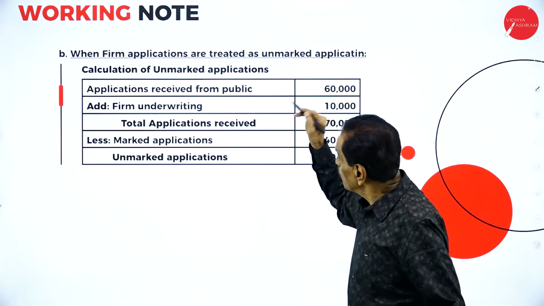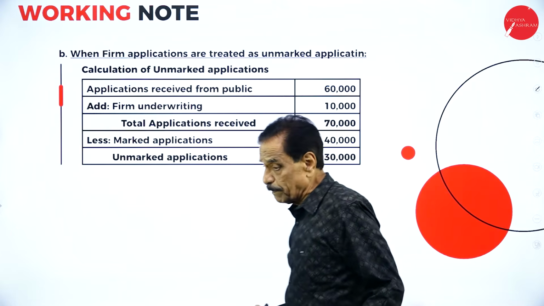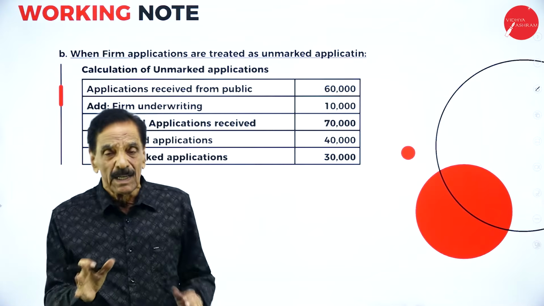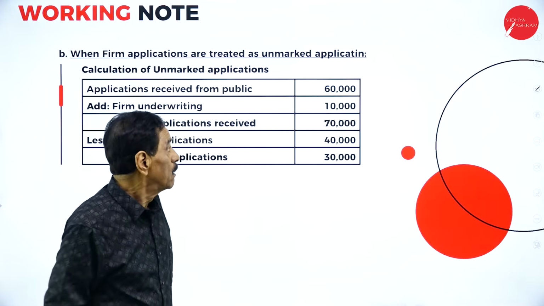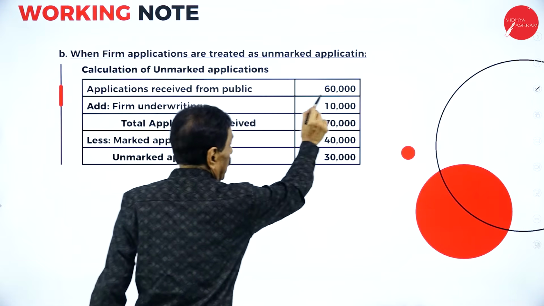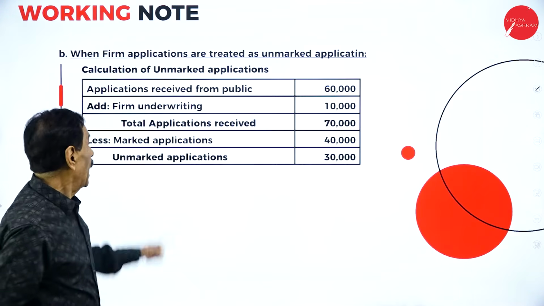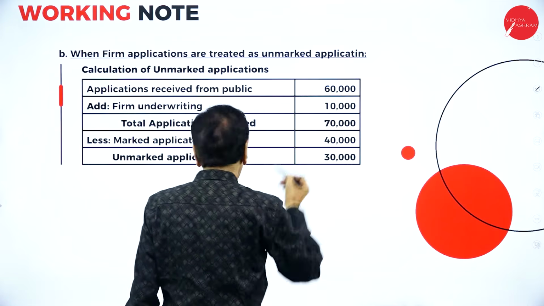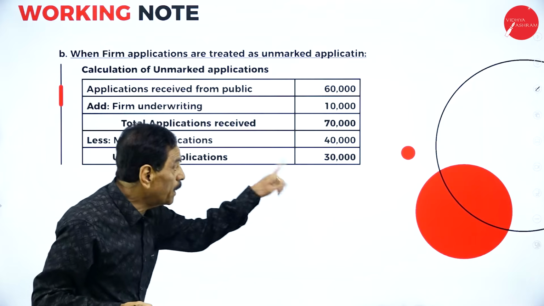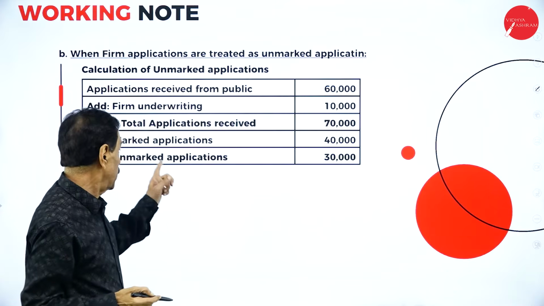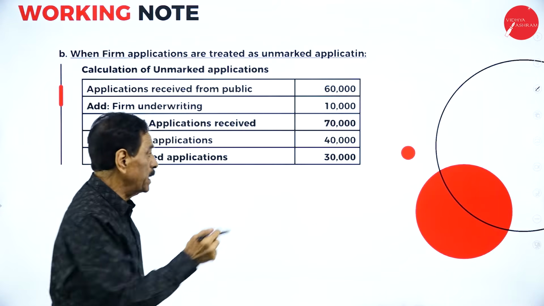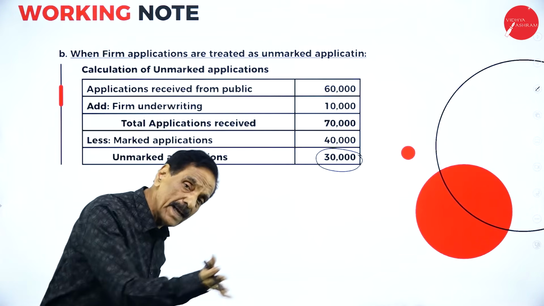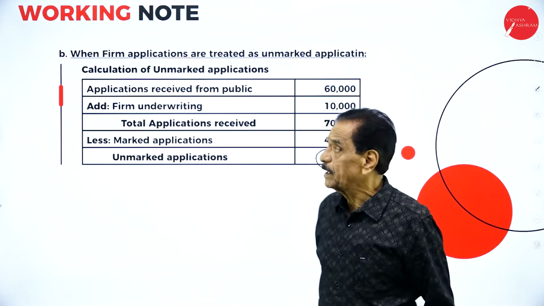Now, when firm application is treated as unmarked application, it means no separate treatment for firm application. It is already included. What is the total application received? 60,000. Add firm underwriting 10,000, totally 70,000. Out of that, marked application is 40,000, unmarked application is 30,000. So we should not show firm underwriting separately. It is already included. You go with the problem.